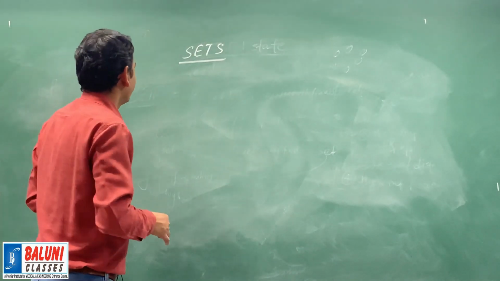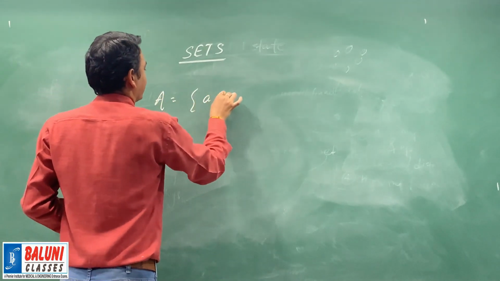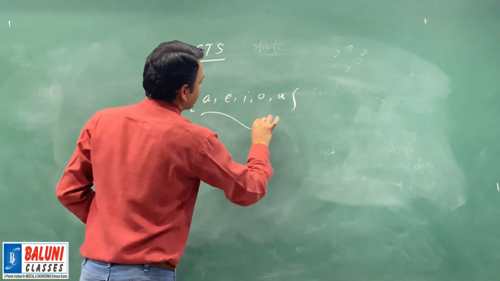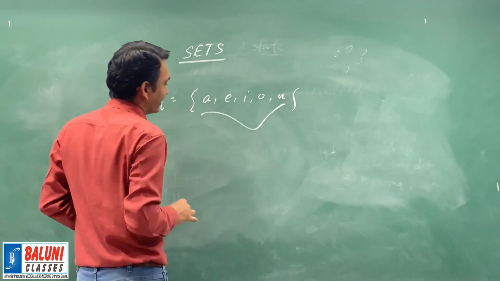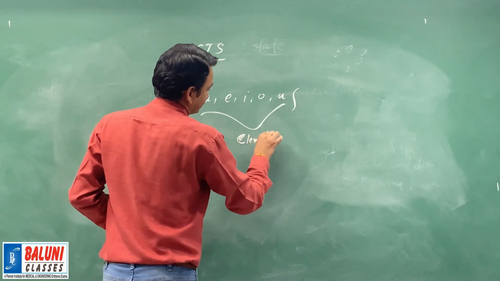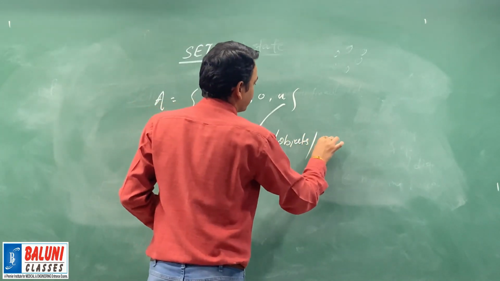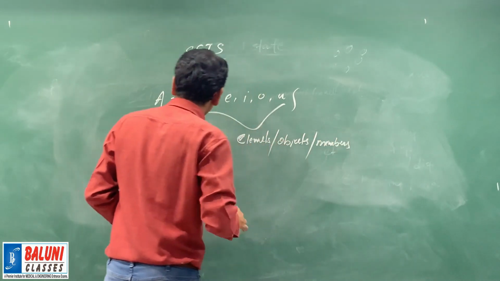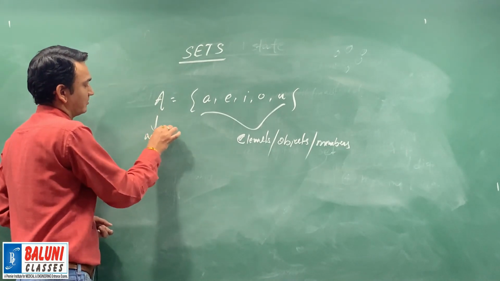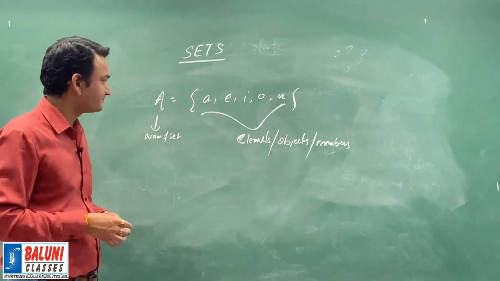For example, if I say set of vowels in the English alphabet, I will write A = {A, E, I, O, U}. Now these all are known by the name elements, objects or members, and in general we denote a set by using a capital letter. So this is the name of the set. This is how we represent or denote a set.